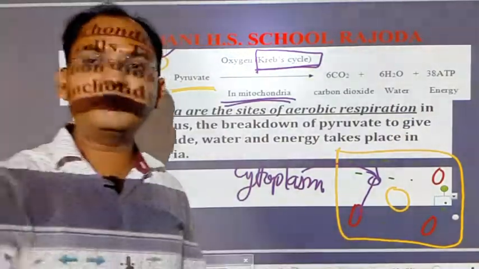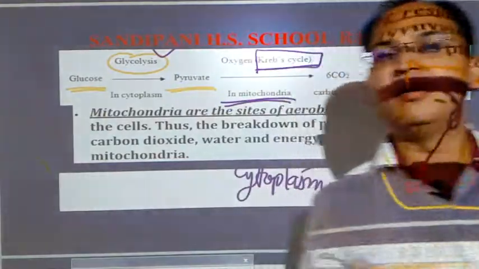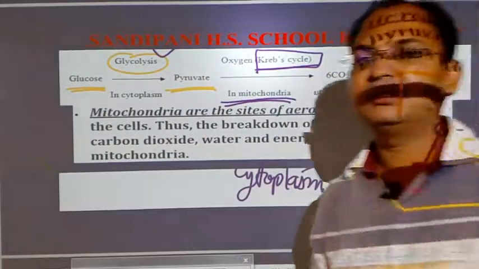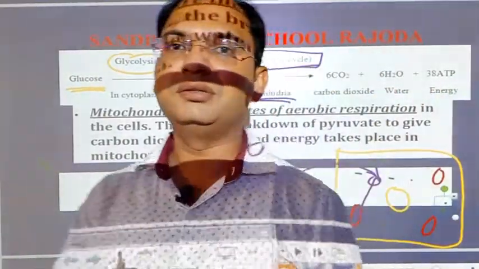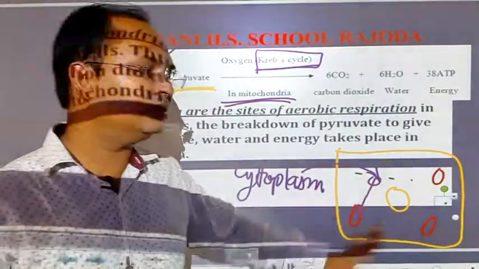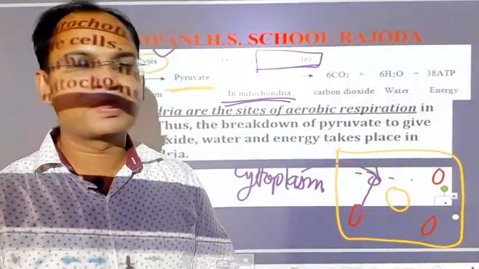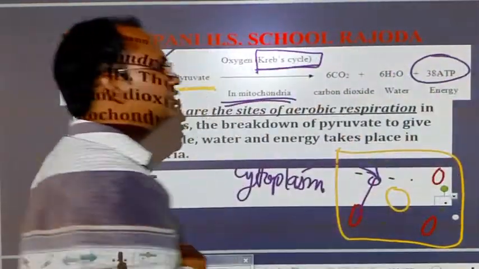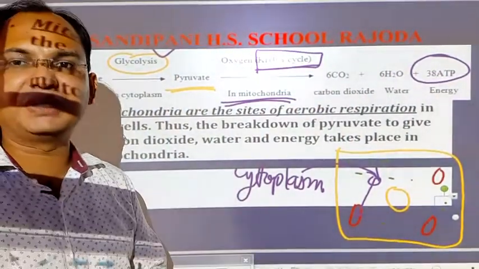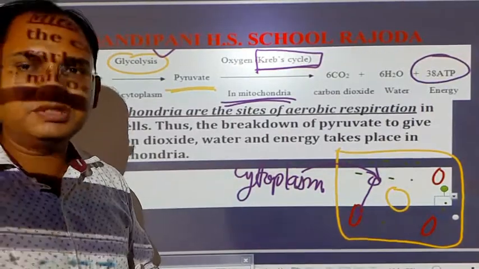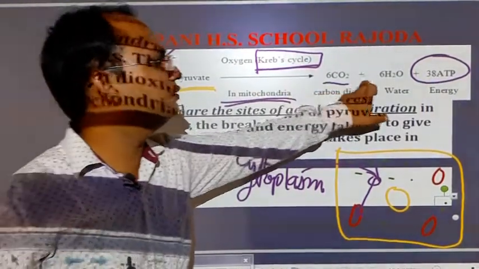After the product comes into the mitochondria, the Krebs cycle takes place there, and the final production of energy takes place in the mitochondria. That is the reason why mitochondria is known as the powerhouse of the cell. Here you can see that 38 ATP of energy is produced in aerobic respiration, along with the production of carbon dioxide and water molecules.